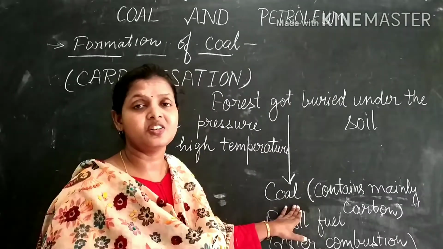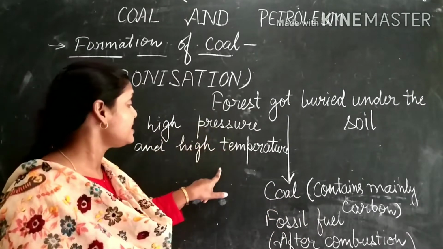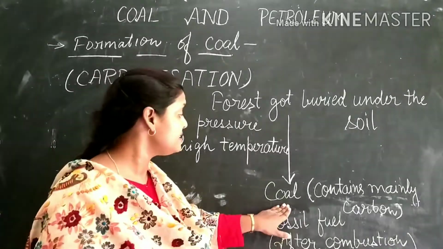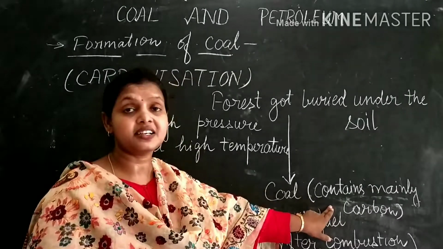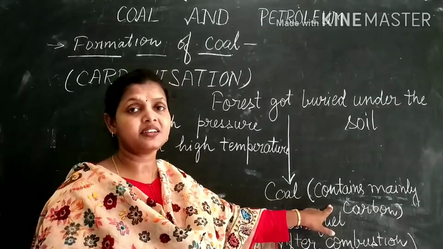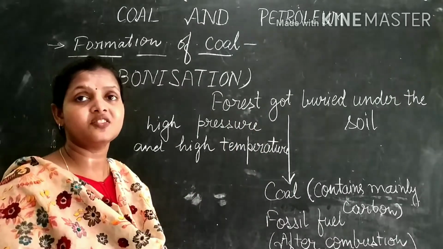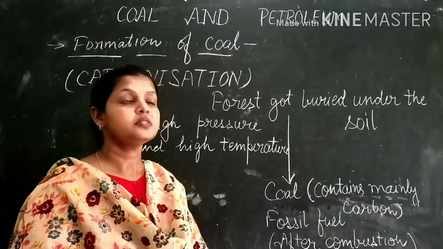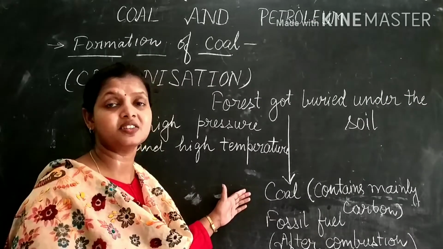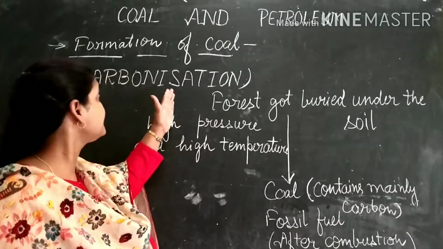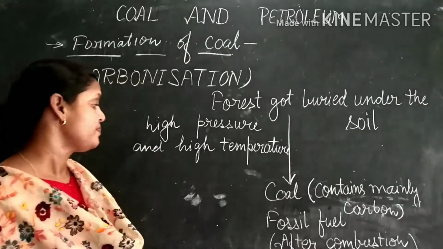So the conversion of dead vegetation due to high pressure and high temperature into coal is known as carbonization, because coal contains mainly carbon. So it is a carbon product, and it is a very slow process. The slow conversion of dead vegetation into coal is known as carbonization.